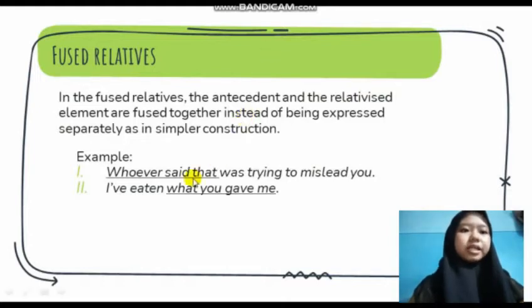And the second example is: I have eaten what you gave me. This is fused relative. The underlined word here is the noun phrase. What is the head of the noun phrase and object of gave in the relative clause. We can compare with the non-fused version of this construction: I have eaten that which you gave me. This non-fused construction is more formal than the fused construction.